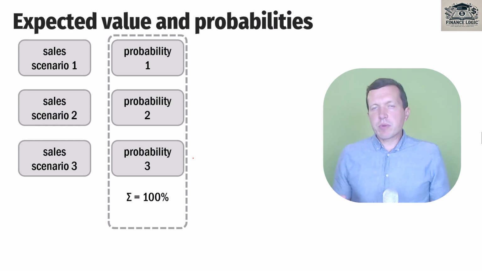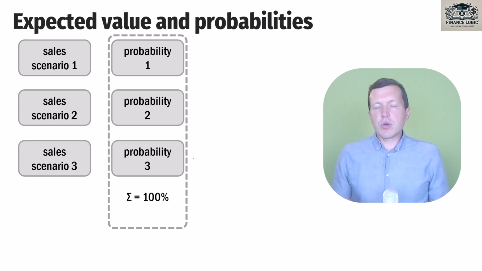And sum of these probabilities is 100% because if we deal with all exhaustive events, sum of probabilities of these events is always 100%. It is the same like probability to have head or tail when we drop a coin is 100%. It's obvious. So we have, for example, three forecasts and three scenarios of our sales. And we define three probabilities. We define probability of each scenario.